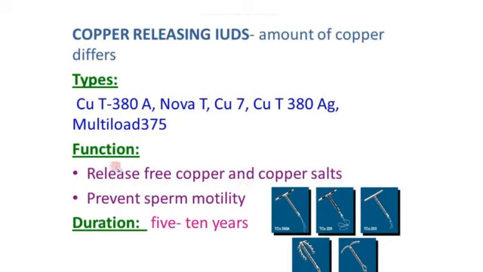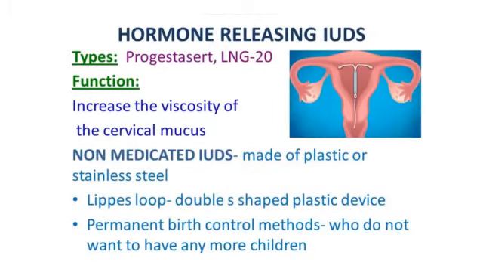Next, the function: they release free copper and copper salts, and because of that the motility of sperm is prevented, that is, the sperm loses its ability to move. How long can these copper releasing IUDs be fixed in the uterus? The duration is 5 to 10 years. So this is a best birth control measure. For 5 to 10 years this intrauterine device, the copper releasing IUD, is inserted in the uterus.